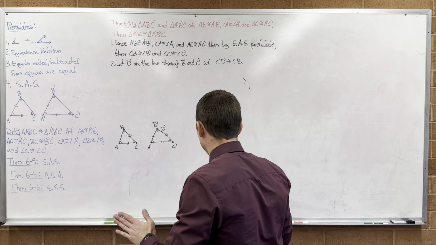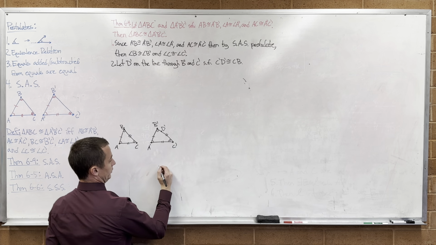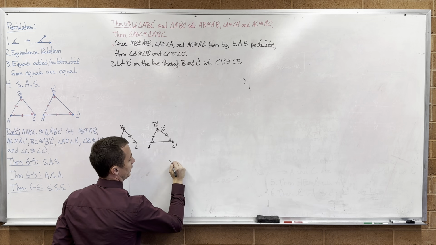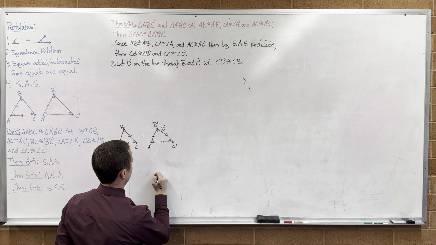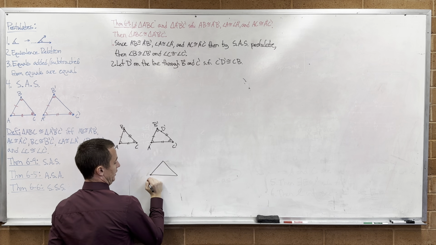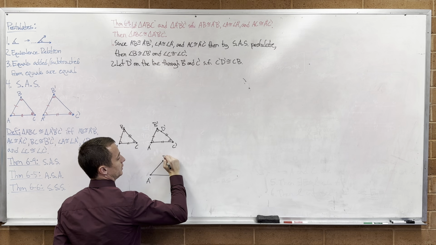Maybe draw a separate triangle out here so that you don't get confused in this picture. So now, redrawing this picture down here, I have another triangle that I want to draw for you. Here's A prime, here's C prime, here's D prime.